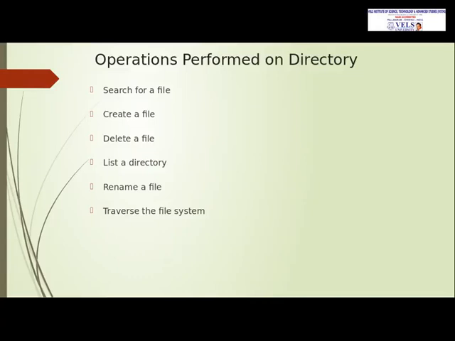If we no longer need a file, we can delete it. List a directory means it will list out the available files in the directory. A file can also be renamed. And to traverse the file system, we can visit each and every file in the directory and access it.